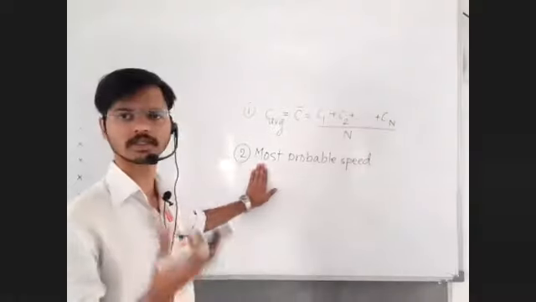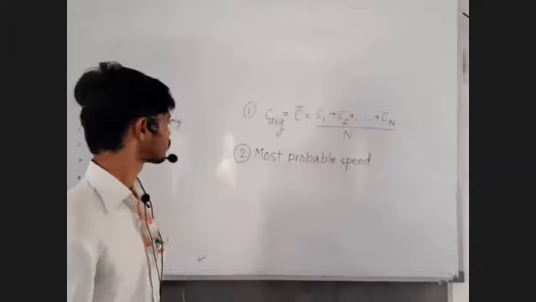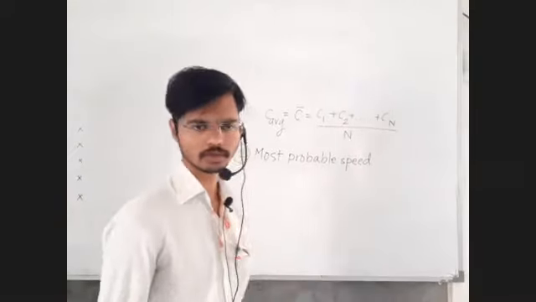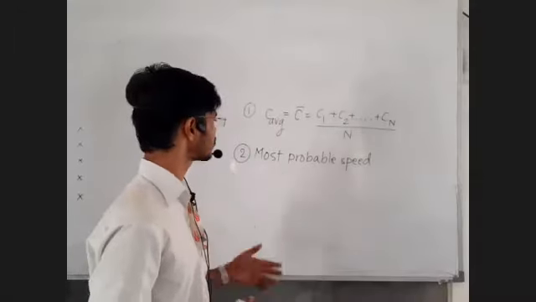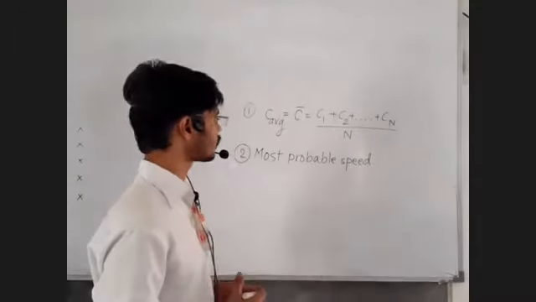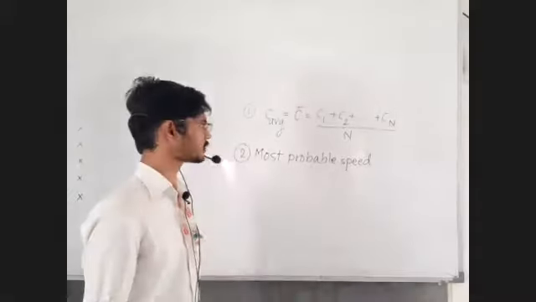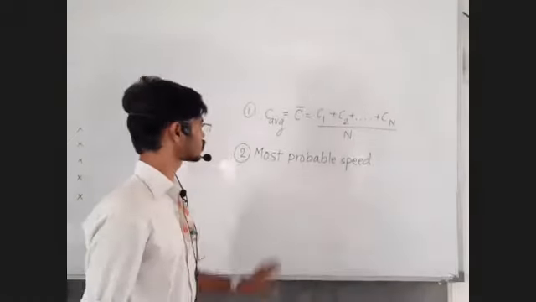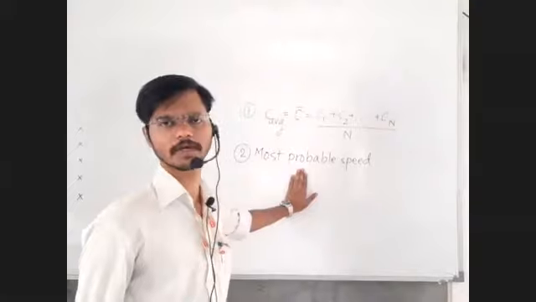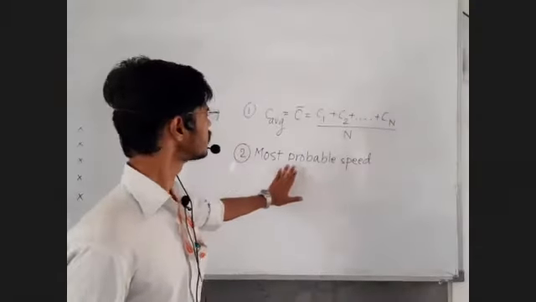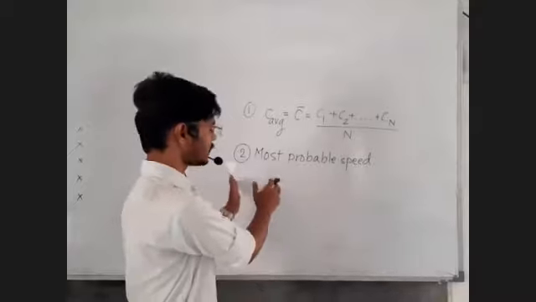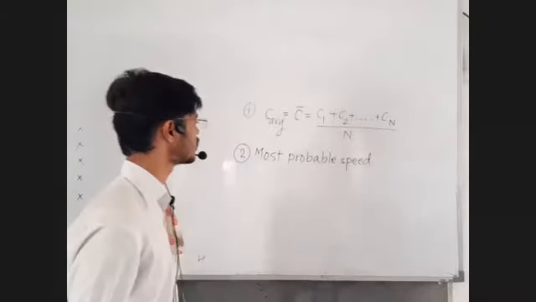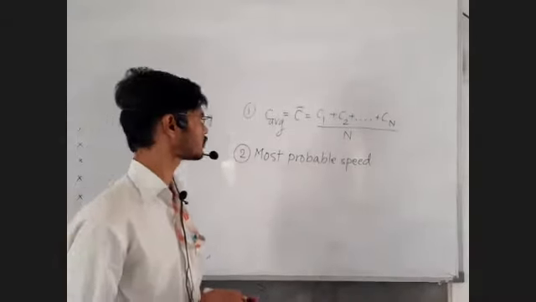So most means count. You have to think of count. There is no direct formula to calculate it. You can have formulae which are a measure of most probable speed, but you cannot have a direct formula. Unless you have data, you cannot give the answer. For finding most probable speed, we should have data of how many particles are having this speed, how many particles are having that speed. Only then we can immediately write the value of most probable speed.